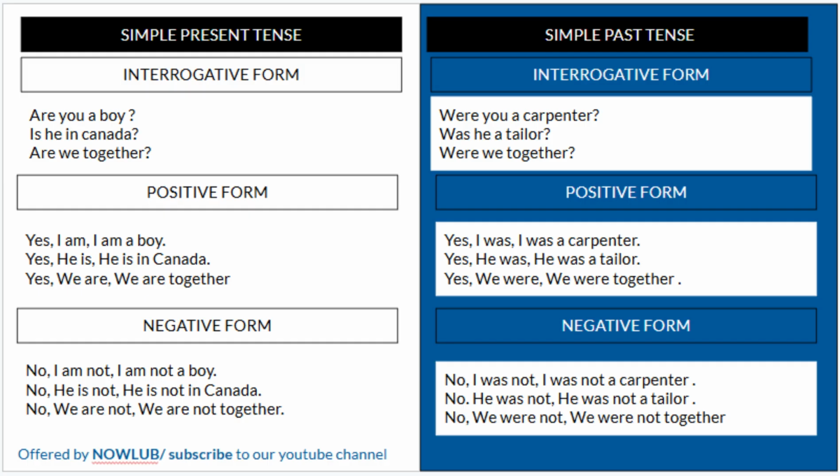And the way you can answer positively, or when you want to say yes in positive form, you will say, yes. If you are a boy, you say, yes, I am a boy. Yes, he is in Canada. Yes, we are together. You are accepting. That's why we say this is positive form.